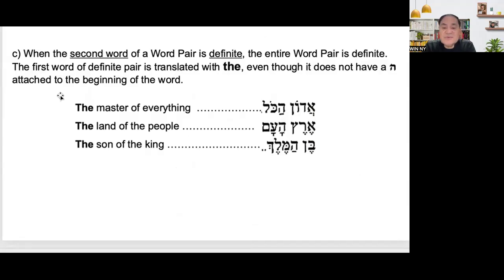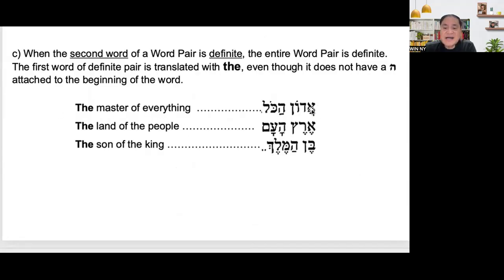When the second word of a word pair is definite, the entire word pair is definite. The first word of a definite pair is translated with "the", even though it does not have a ha attached to the beginning of the word pair. Example, the master of everything.